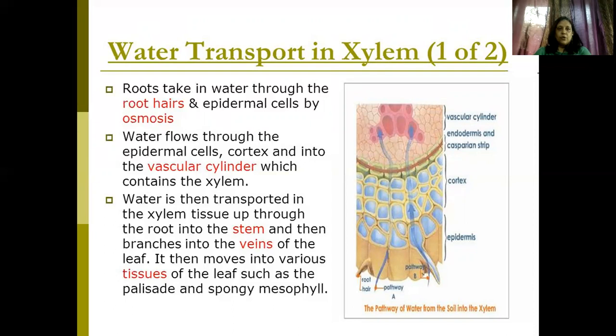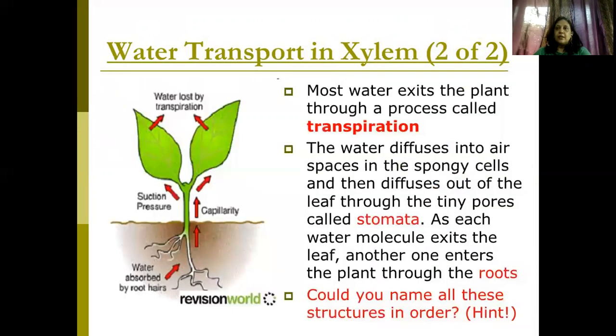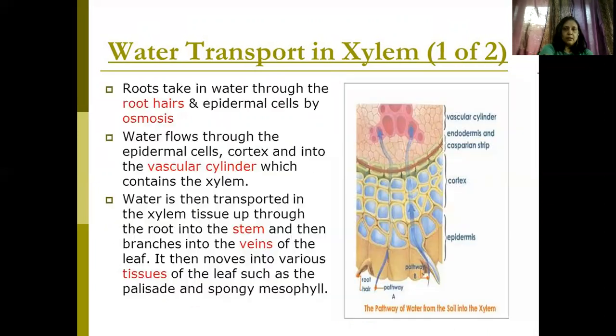And then the water is being transported in the xylem tissue up through the root into the stem and then the branches into the veins of the leaf and moves to the different tissues, the palisade and the spongy mesophyll.